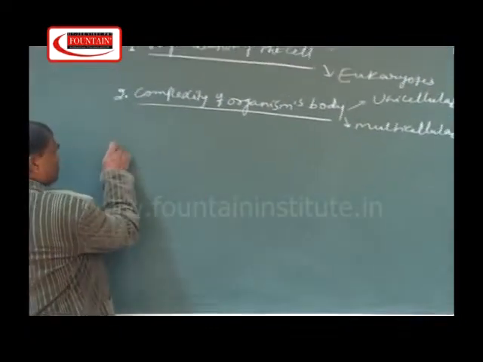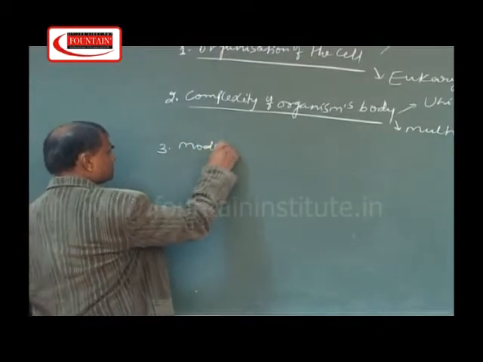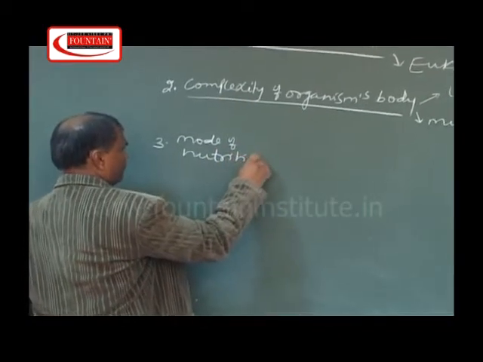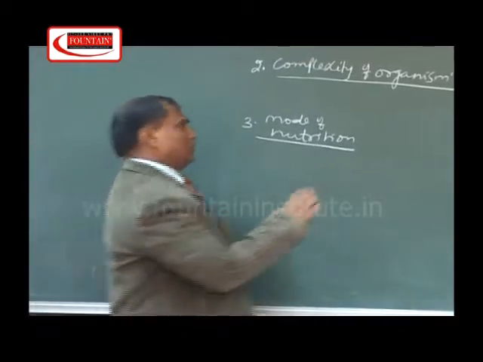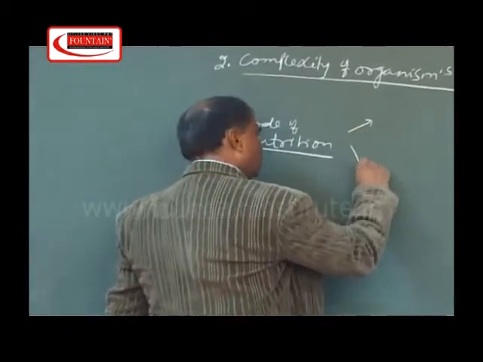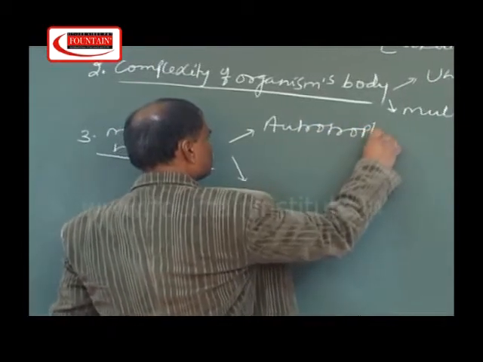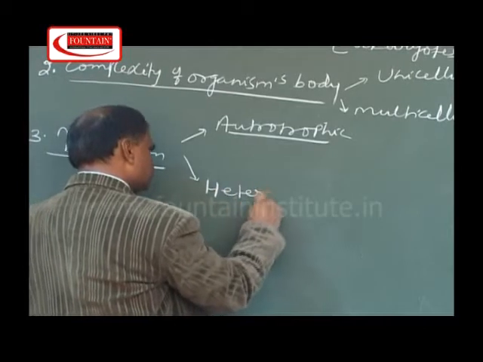Now, Whittaker used his third criteria, and the third criteria was mode of nutrition. Basically, there are two kinds of modes of nutrition. One is called autotrophic, another one is called heterotrophic.